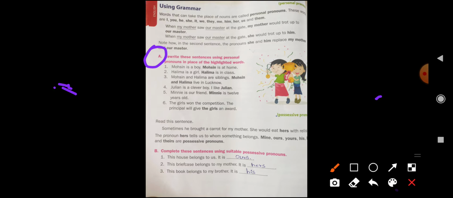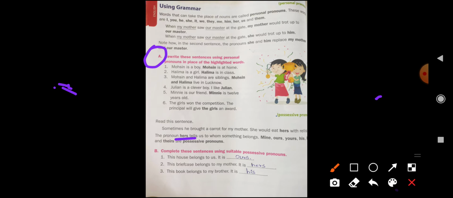She would eat hers with relish. Open your English textbook, page number 18. The pronoun hers tells us to whom something belongs. Mine, ours, yours, his, hers and theirs are possessive pronouns.